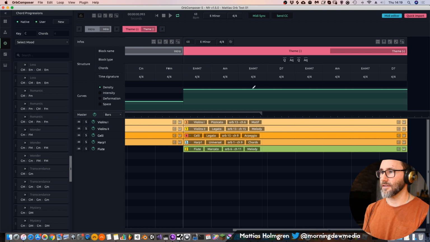So we have all these different moods that we can select chords from. If we want to change this theme to a more romantic theme, just drag this chord progression and drop it here, and it will change these 4 chords. And take the same romantic and drag it to the second part.